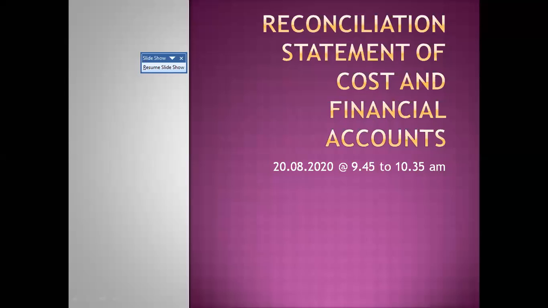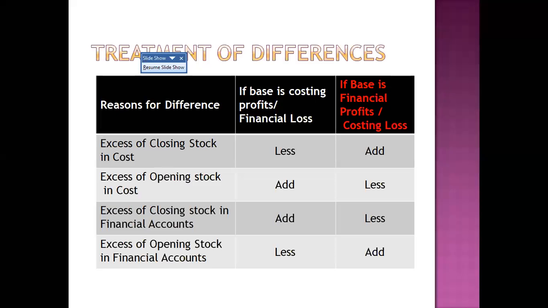Right. So reconciliation statement of cost and financial accounts. We already discussed in the last class also. Now you have to remember these points in your mind, so then only we can go for and work out the problem. So we can understand the opening stock treatment and closing stock treatment in cost accounting and financial accounting.